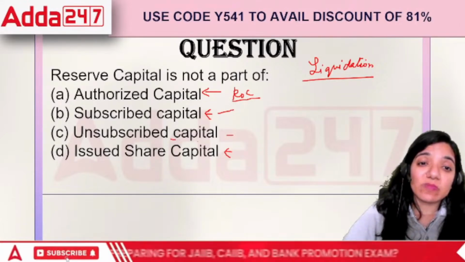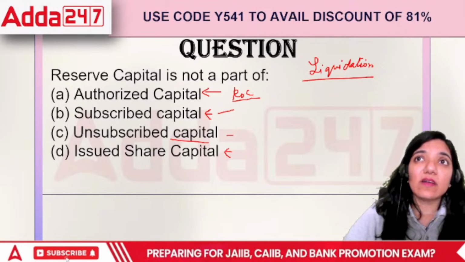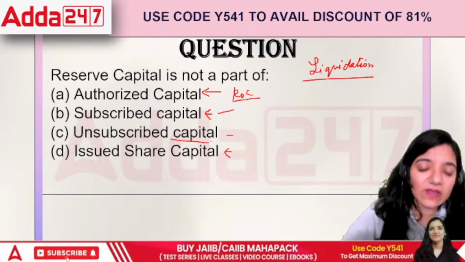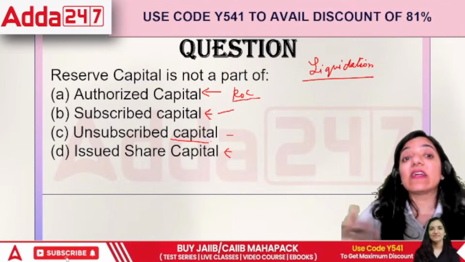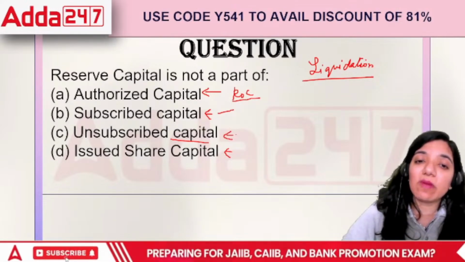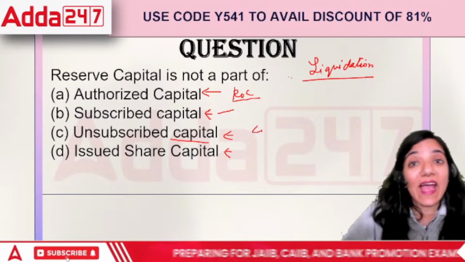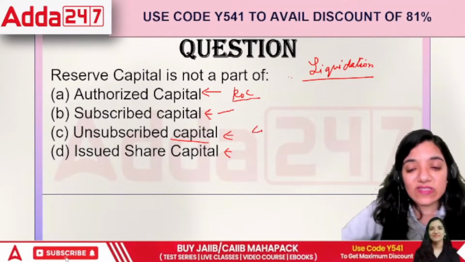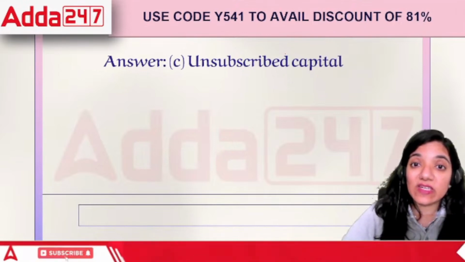The capital where the amount is not taken up yet, right? If this amount is not taken up yet, we cannot ask this amount at the time of liquidation at all. At the time of need, how can we ask them? So in this case, the correct answer is unsubscribed capital.